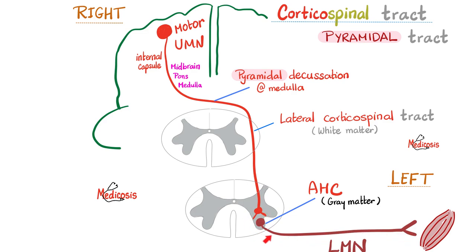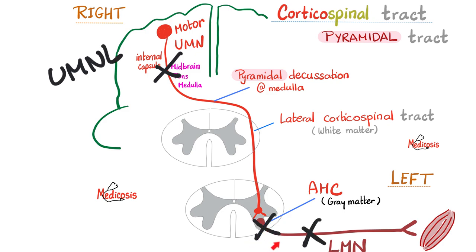This is the soma, this is the axon of the lower motor neuron until you end up supplying the biceps muscle. This is what we call the musculocutaneous nerve, which is part of the brachial plexus, of course. And since this is the brachial plexus and this is the biceps, this is the fifth or sixth cervical spinal segment. If I have a disease that affects the upper motor neuron, I will have an upper motor neuron lesion. If I have a disease that affects the lower motor neuron, as polio does when it destroys the anterior horn cell, I will suffer a lower motor neuron lesion.